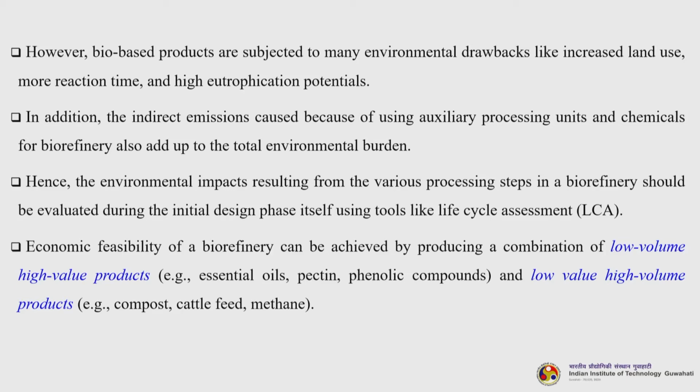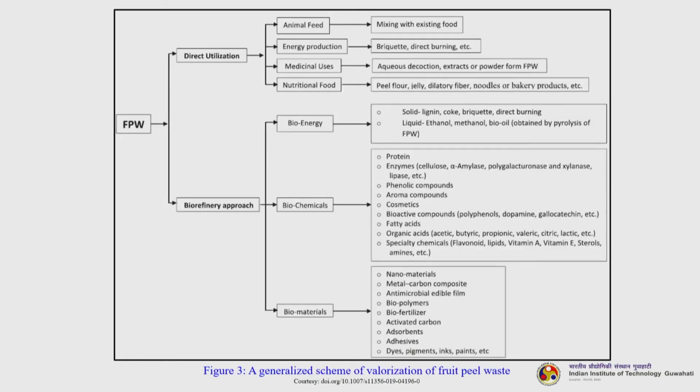Economic feasibility of a biorefinery can be achieved by producing a combination of low volume, high value products, for example essential oils, pectin, phenolic compounds, right, and also low value, high volume products, for example compost, cattle feed, methane, which are produced in large volume. So, this figure 3 gives us a generalized scheme of the valorization of the fruit peel waste. Okay. It is a generalized scheme, right.